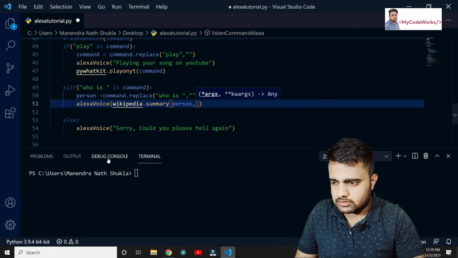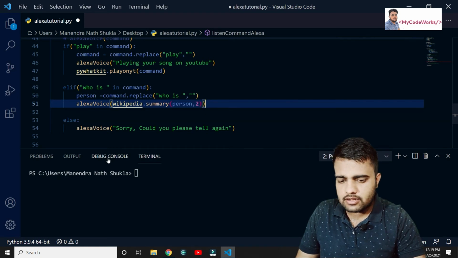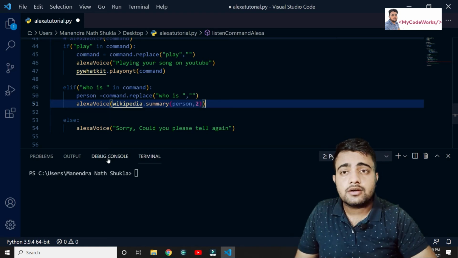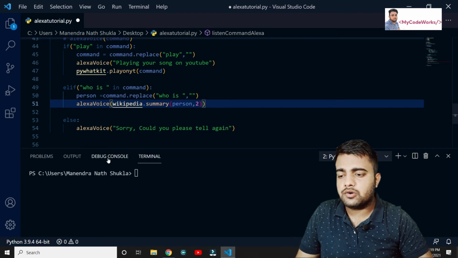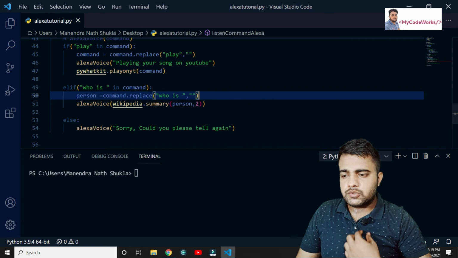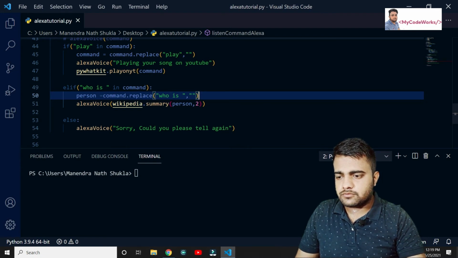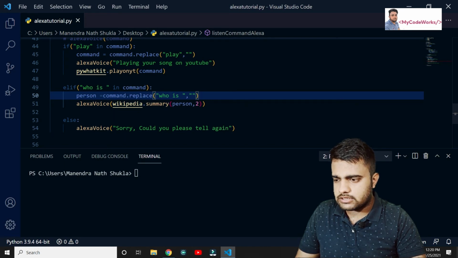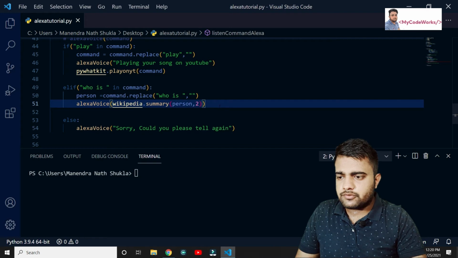So let's run it and check whether it is able to get the data from Wikipedia and respond back with the summary about the particular person or not. Let me run it once again.